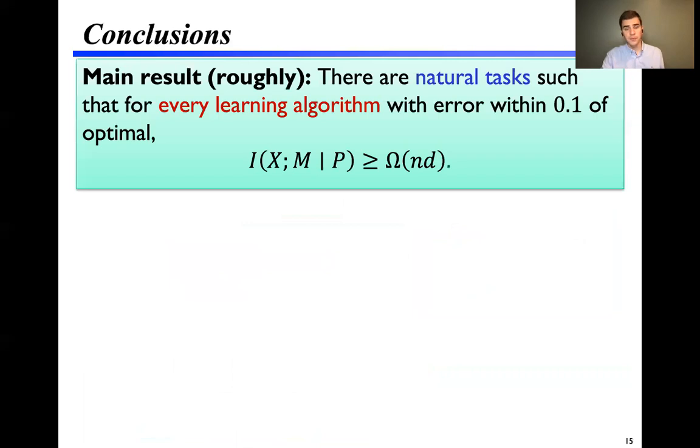In conclusion, we showed that there are natural tasks, where naturalness is not formally defined here, such that for every learning algorithm with error close to optimal, the mutual information between the data and the classifier conditioned on the problem instance is big omega of n times d. And we talked about how this conditioning on the problem instance captures what is unique to the data, the fact that we're forced to memorize a lot of irrelevant information.